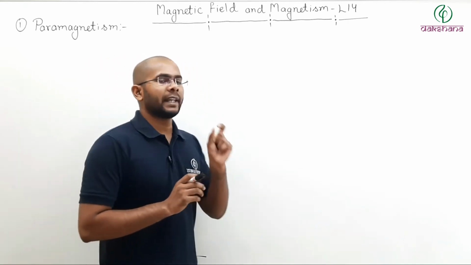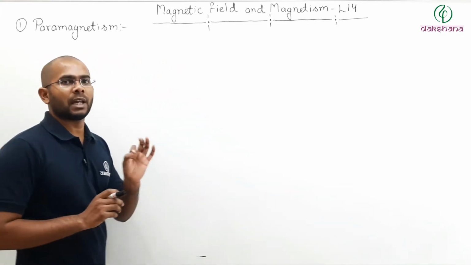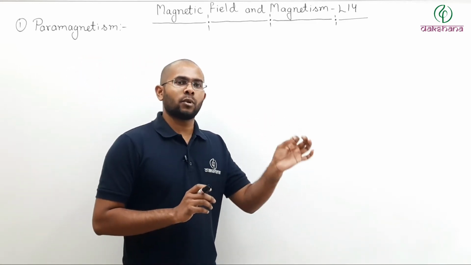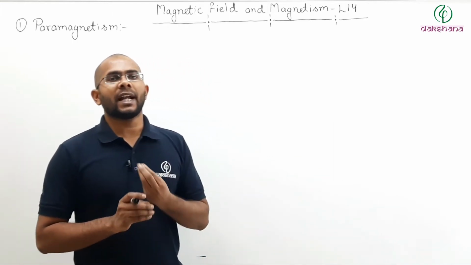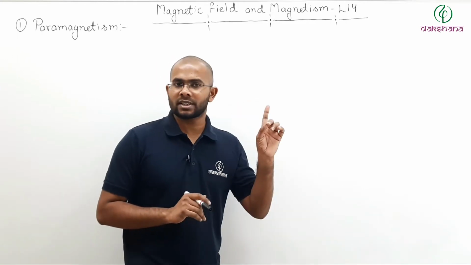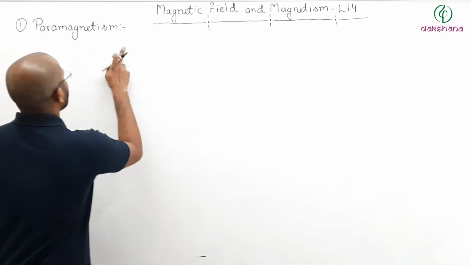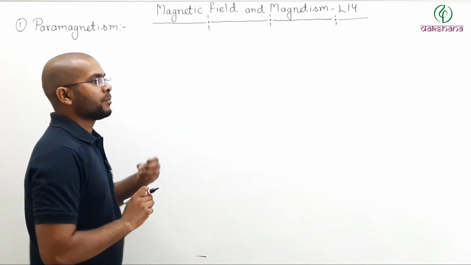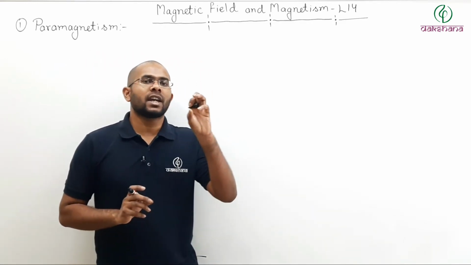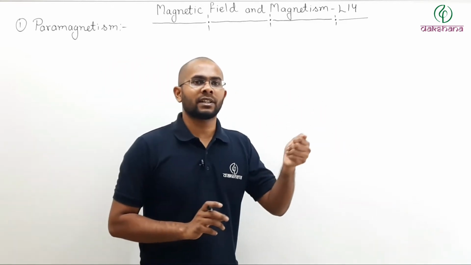If I keep an element whose atoms have atomic dipole moment in an external magnetic field, then what happens? We have already discussed that magnetization can occur. Now let us discuss in a little more detail and try to define paramagnetism based on what happens when certain elements which have their own atomic dipole moments are placed in an external magnetic field.